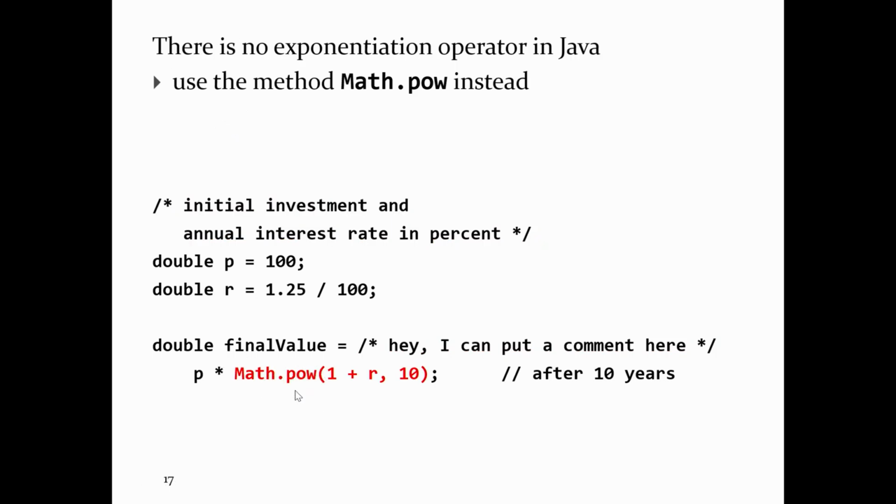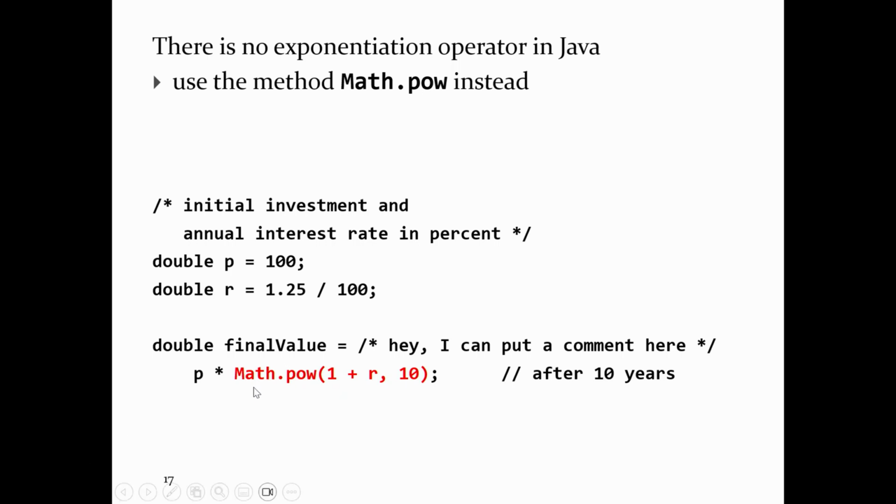Python has an exponentiation operator, so x ** y does x to the power y. You can't do that in Java. Java only has addition, subtraction, multiplication, division, and remainder, plus some other binary operators that we don't need to worry about right now. If you want exponentiation, you have to call a method in Java to do so.